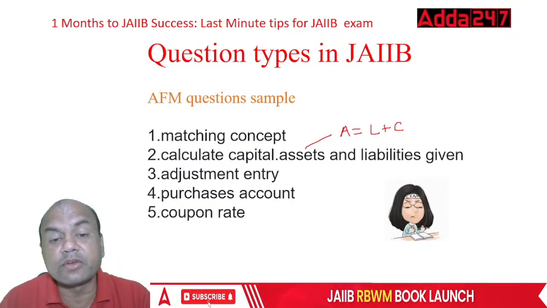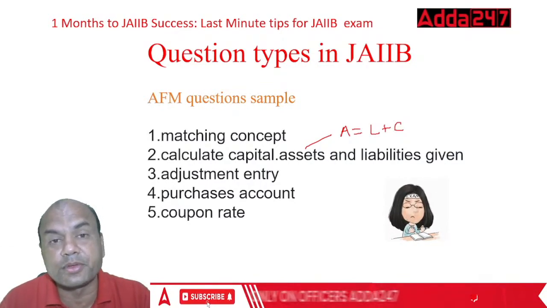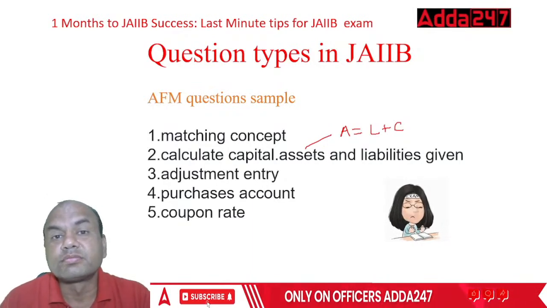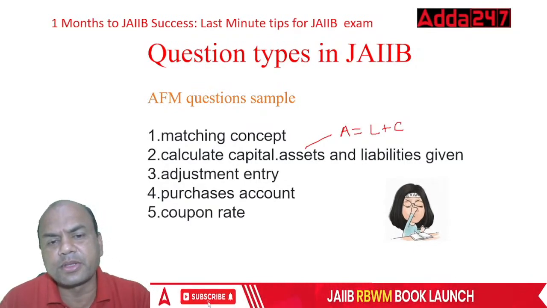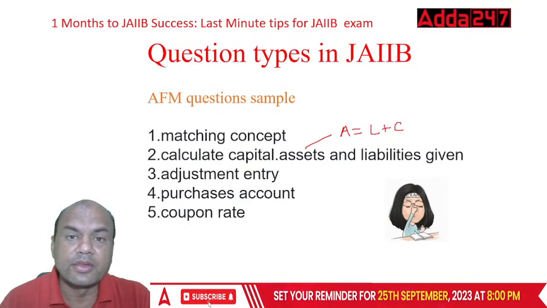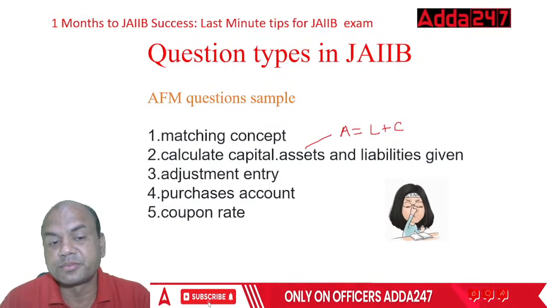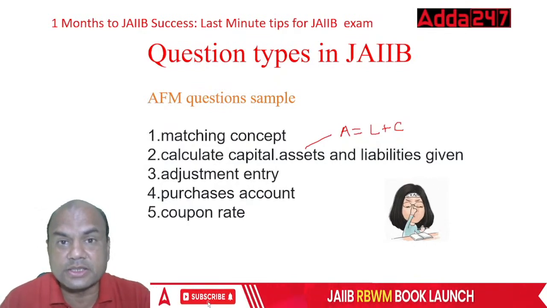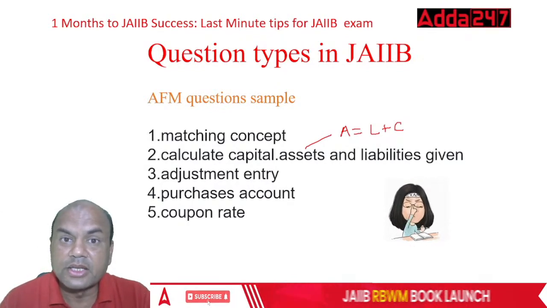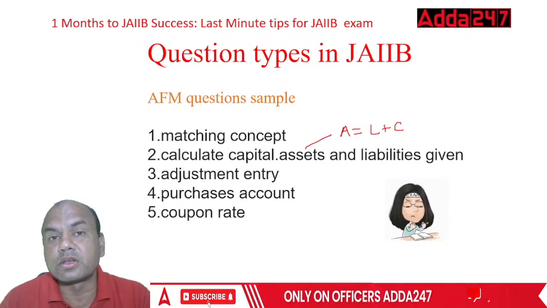Then adjustment entry was asked. How to do the adjustment entry, and they had given you a separate numerical. Adjustment entry means what? Generally it happens on the 31st March. If you have to pay something, some bill, then adjustment is to be done in that. So that happens. Then purchase accounts. Now remember, there are sales accounts, purchase accounts, these all accounts. Sales and purchases. So these accounts are also an important part.